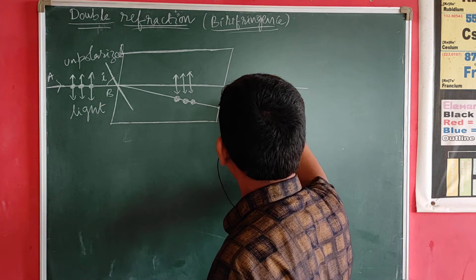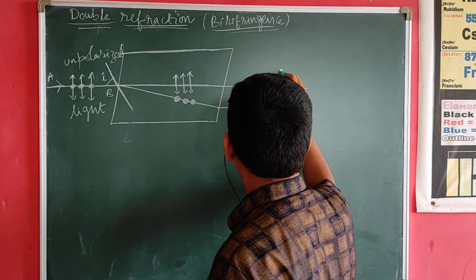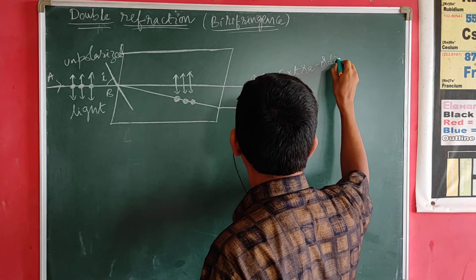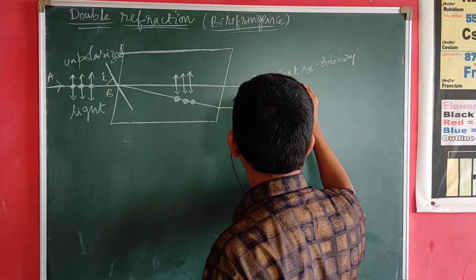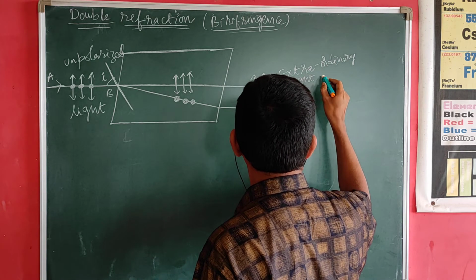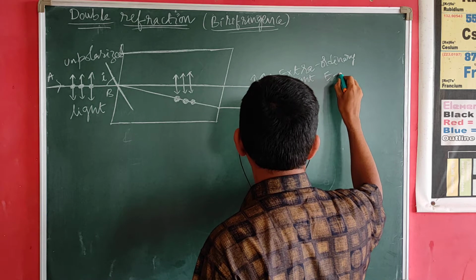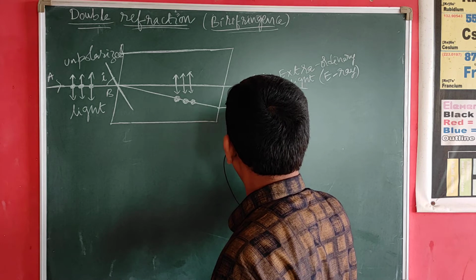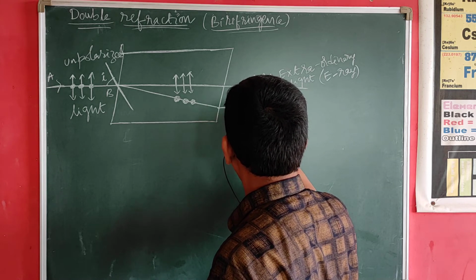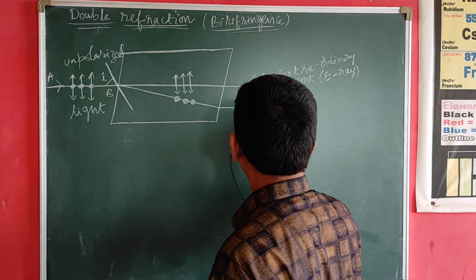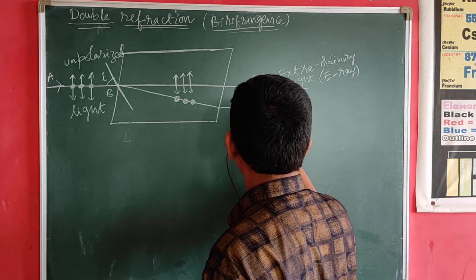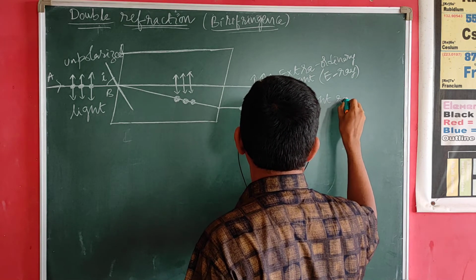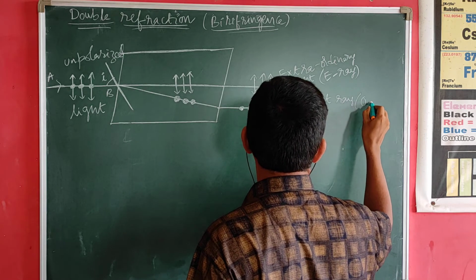The arrow marks light ray, we call it the extraordinary light ray, or simply the E ray. And the dot component light ray, the light ray having the perpendicular component, we call it the ordinary light ray, or the O ray.